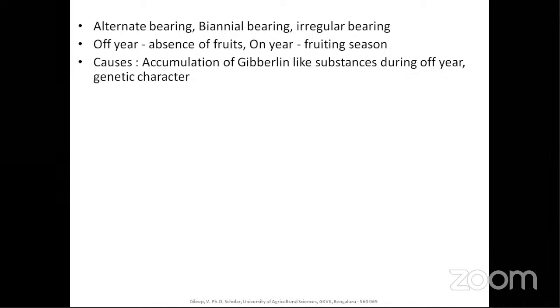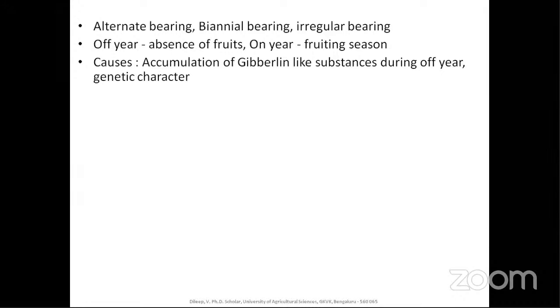In the on year, the fruiting season will happen. And the cause for these things is accumulation of gibberellin-like substances, that is gibberellins, during the off year. What is the GA? That is the growth hormone GA. It causes shoot elongation. So when the GA is continuously synthesizing and accumulating, instead of producing flowers, the shoots are produced and the bearing will not be there.